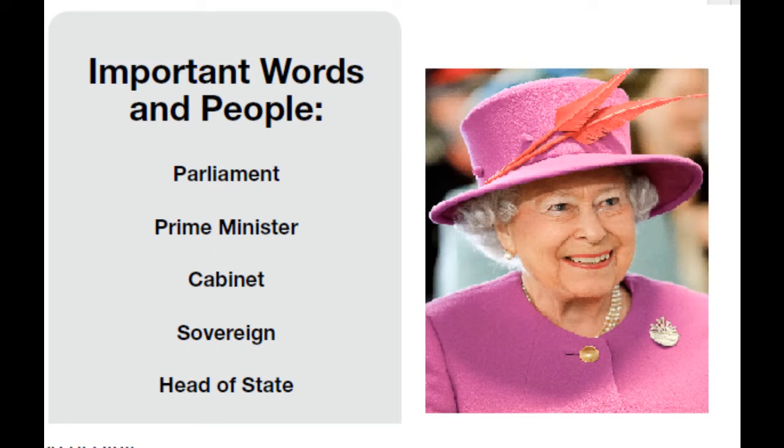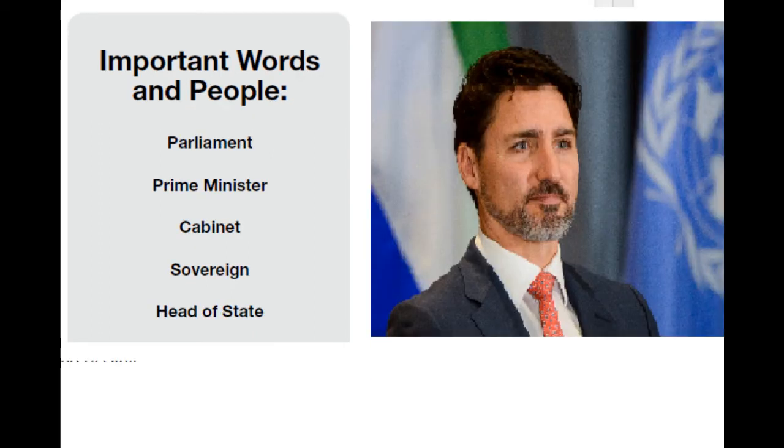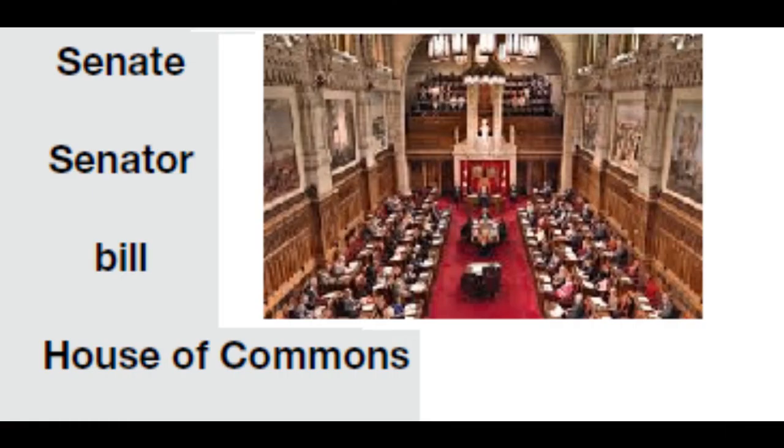Sovereign. The word sovereign means the one who rules. And in our case, it's Queen Elizabeth II at this time. The head of state of the whole state of Canada, again, is Justin Trudeau in 2020. The Senate is another body of lawmakers.